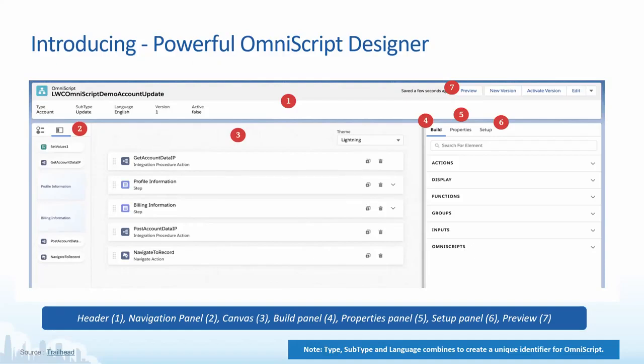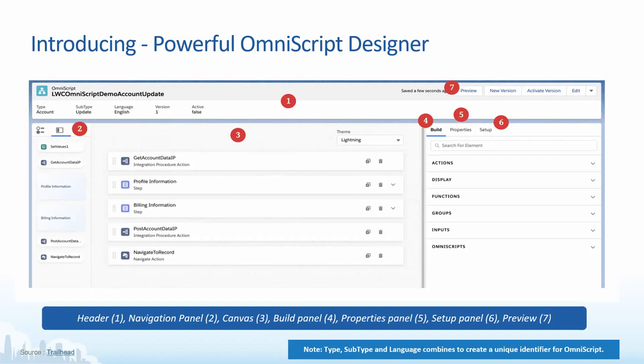In the properties panel, whatever element we have dragged and dropped from the build panel to our canvas, we now need to set up those elements as well: how they will behave, what data they will collect. All this setup for a particular element is done on the properties panel. Now coming to the setup. Setup happens at the Omniscript level, not at the element level. So any settings we have to make at the Omniscript level are present on the setup panel.